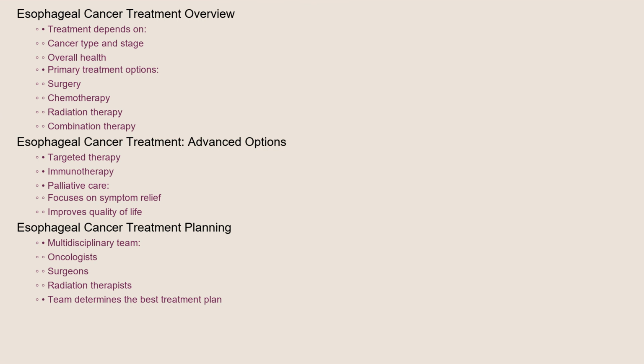Treatment for esophageal cancer depends on several factors, including the type and stage of the cancer, as well as your overall health. Treatment options may include surgery to remove the tumor, chemotherapy to kill cancer cells, radiation therapy to shrink the tumor, or a combination of these approaches. Targeted therapy and immunotherapy are also becoming increasingly important options. For advanced cancer, palliative care focuses on relieving symptoms and improving quality of life. The best treatment plan is determined by a multidisciplinary team of specialists, including oncologists, surgeons, and radiation therapists.